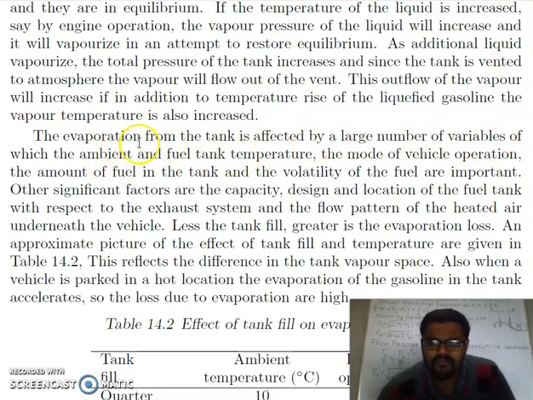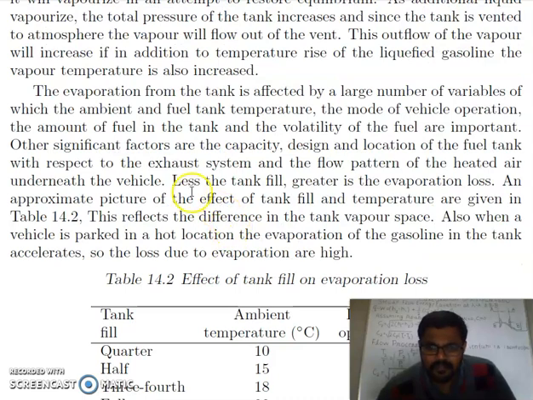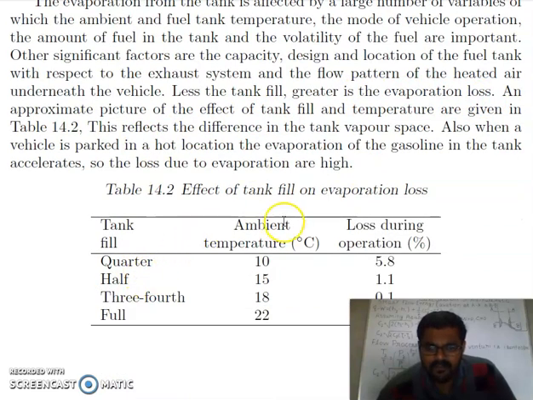So whatever amount of evaporation will take from the fuel tank, that depends on number of factors. So one factor we will discuss. Less the tank fill, greater is the evaporation loss. So it is saying that, you can see here from this study, effect of tank fill on evaporation loss.